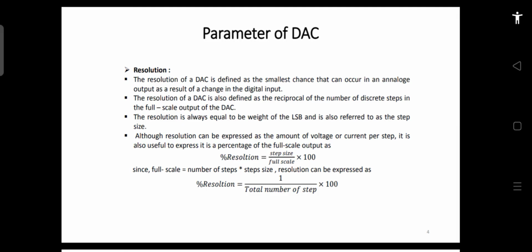So now you can see this percentage resolution. You can also define it in terms of the total number of steps. If you take the previous formula, in that formula you can write full scale as the number of steps times the step size. So if the step size is 0.1 volt as I said, and the number of steps is let's say 8, then your total will be 0.8 volt. So the full scale will be 0.8 in this case. You can determine the resolution for that DAC like this.